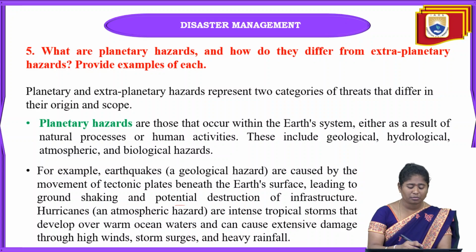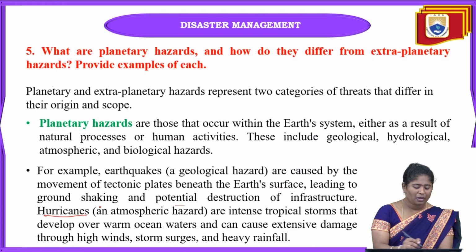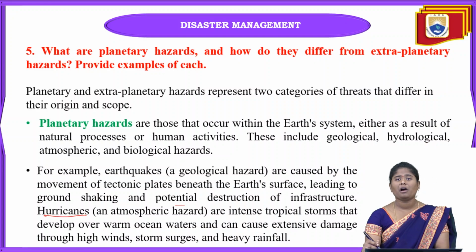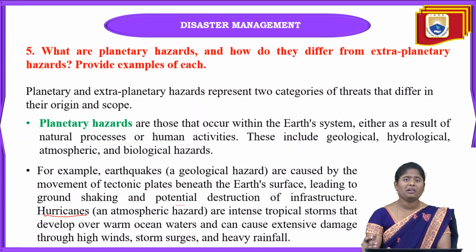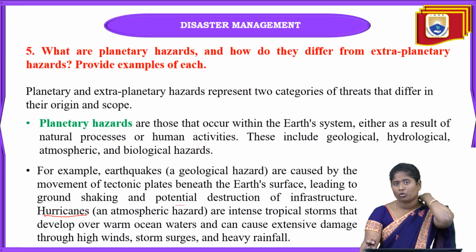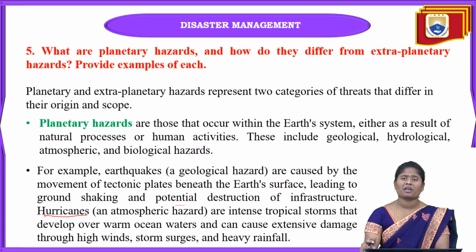And coming to the next one, that is hurricanes. These hurricanes are nothing but an atmospheric hazard. These are intense tropical storms that develop on warm ocean water. Only on warm ocean water can these hurricanes be seen.